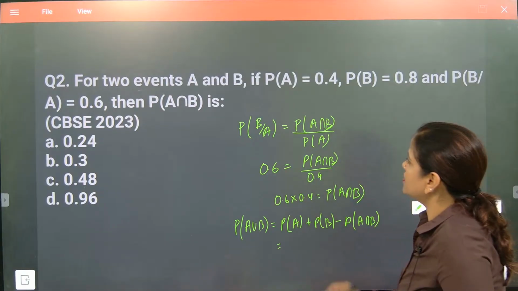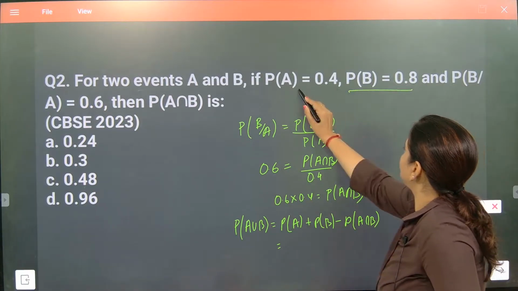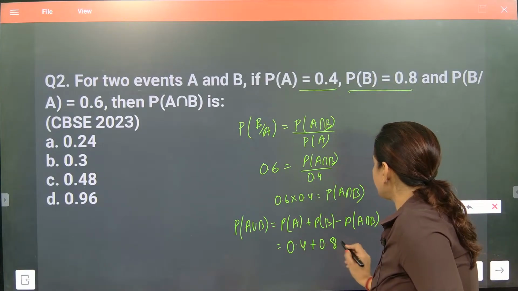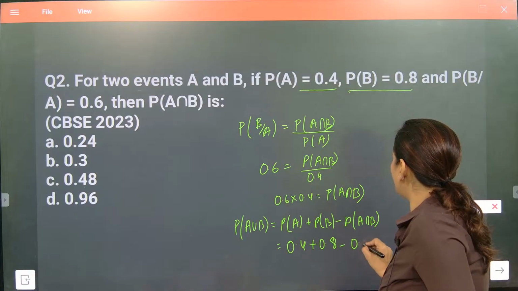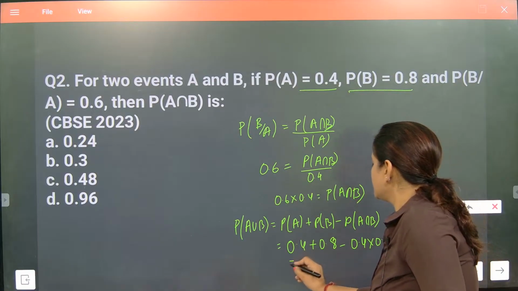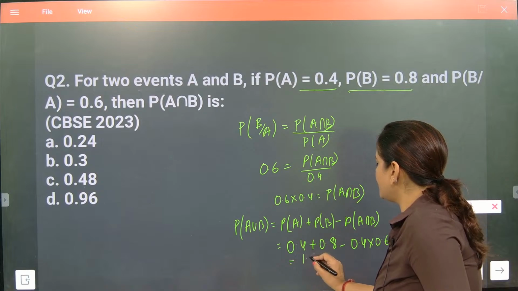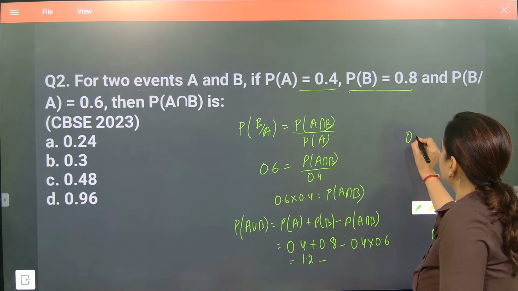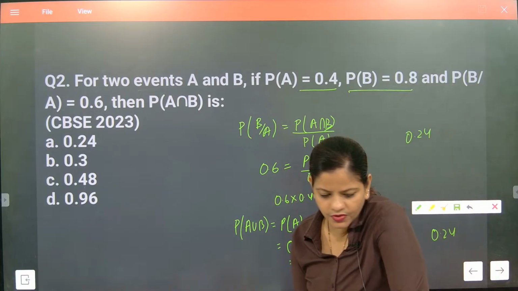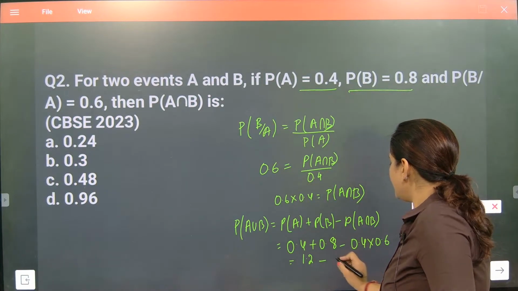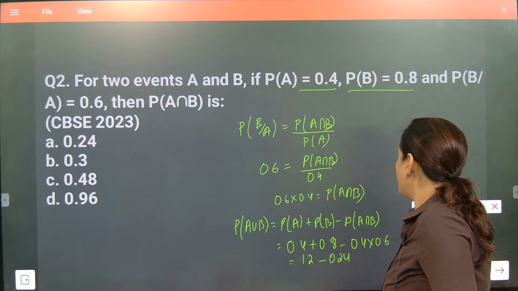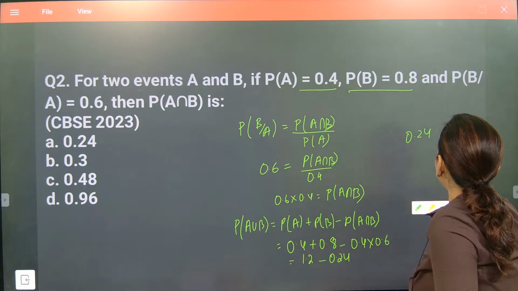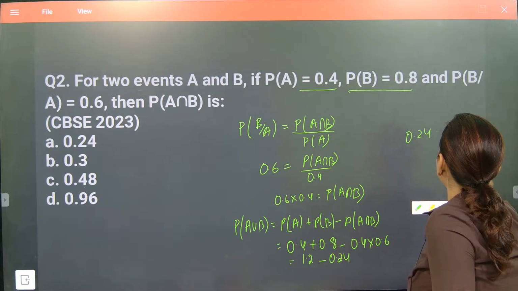So P of A is how much? 0.4 plus 0.8 minus 0.4 into 0.6. So it is coming as 8 plus 4 will become 1.2, minus 6 4s are 24. So 0.24 is coming. We will be writing here 0.24 because after 2-digit decimal is there, beta. So after 2-digit decimal we will be writing. So 1.20 minus 0.24. What is the answer coming?